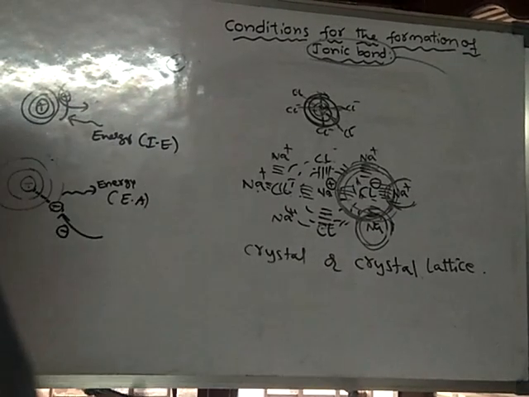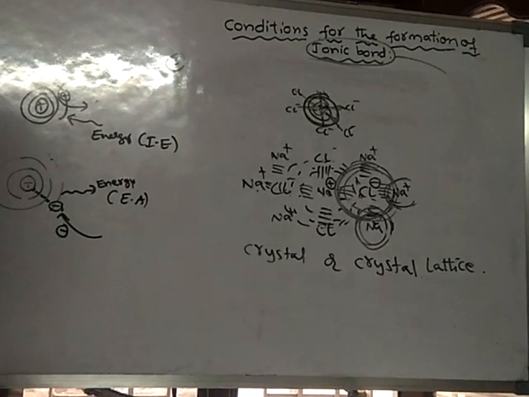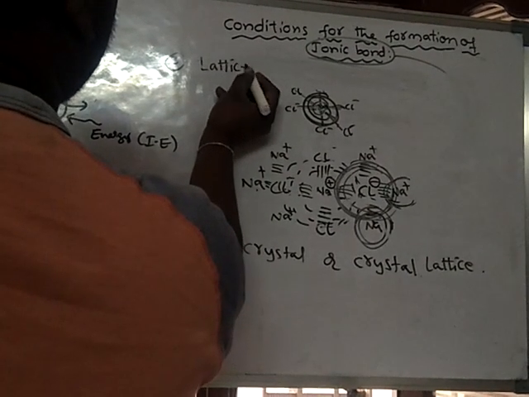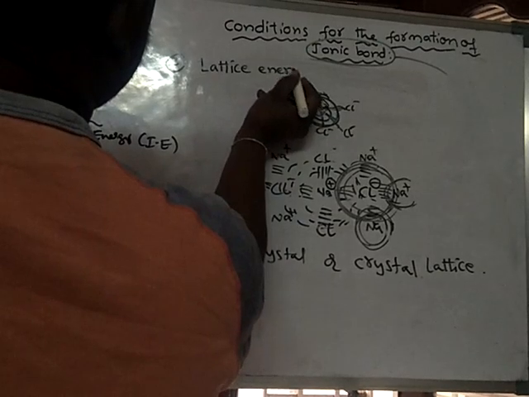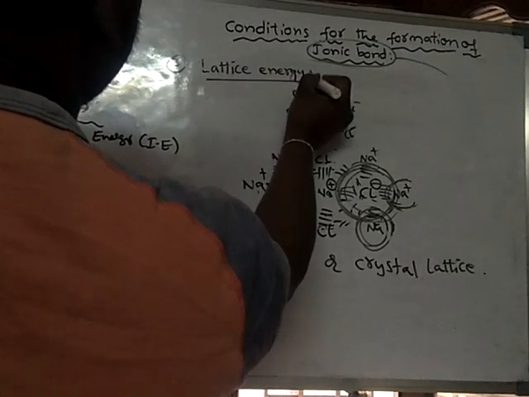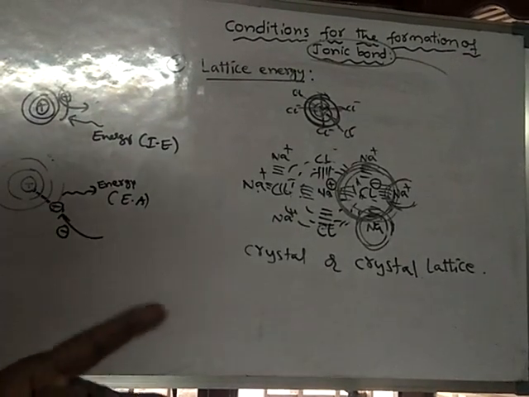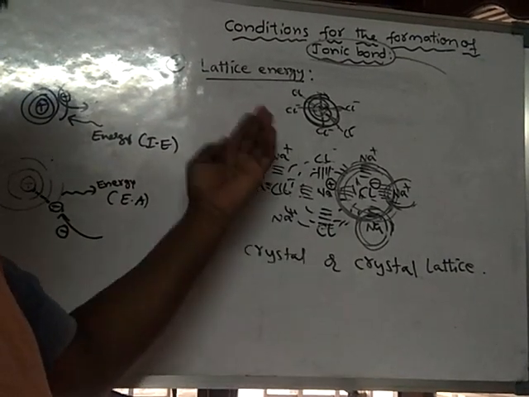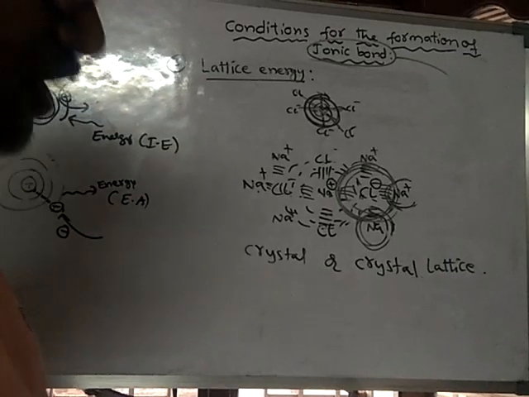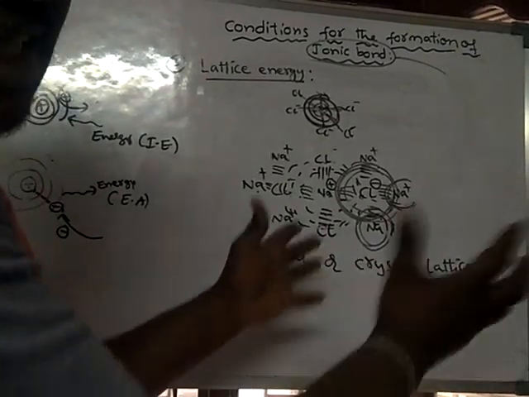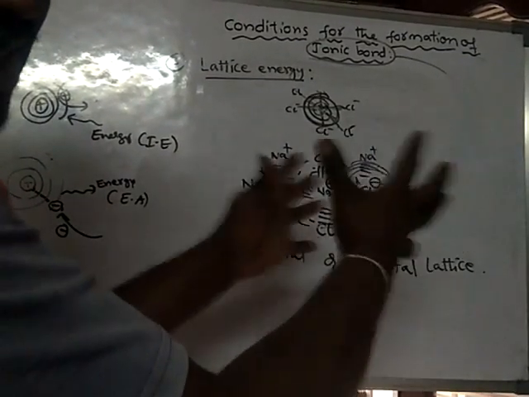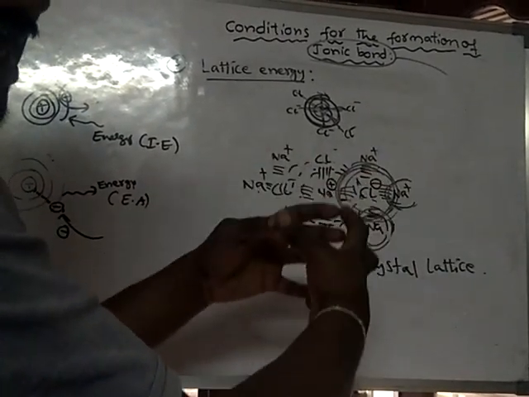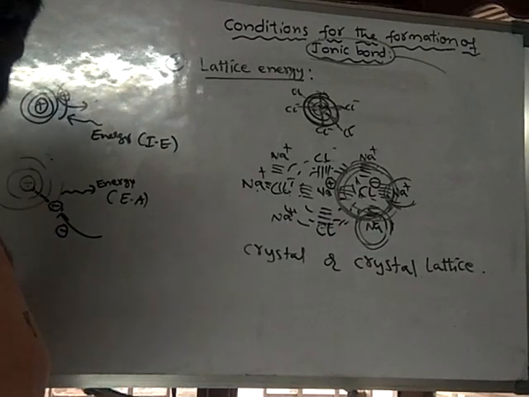What is the third step related to? Lattice energy. The third step is called lattice energy. What is lattice energy? Now we are going to learn. Before learning lattice energy, we have to know what a crystal lattice is. A crystal lattice is a group of oppositely charged ions clustered or bound together in a systematic order.